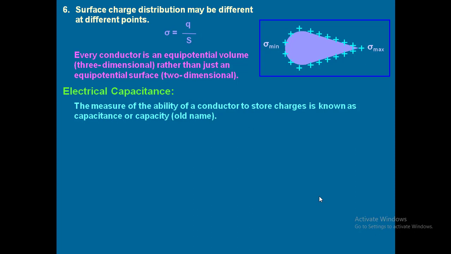That device is called a condenser. Condenser is nothing but a capacitor. Without that condenser or capacitor, you can't run the fan. So there you are using a capacitor.